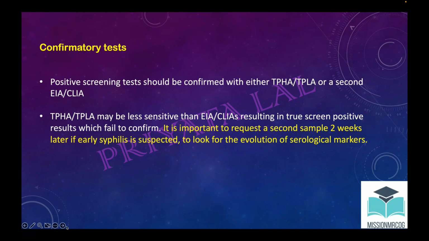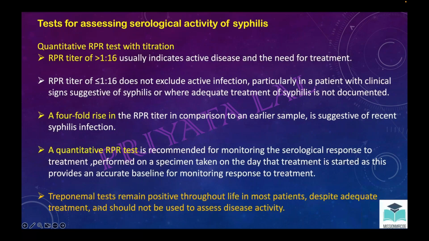Now, RPR test, if the titer is more than 1 is to 16, usually this RPR they do in a dilution. Okay, so you will get a value. So if it is 1 in 16, then it is active disease and the need for treatment is there.